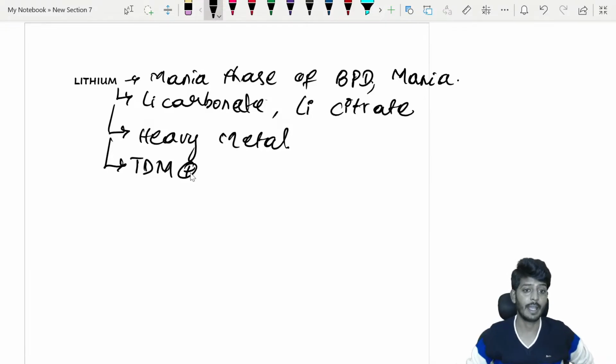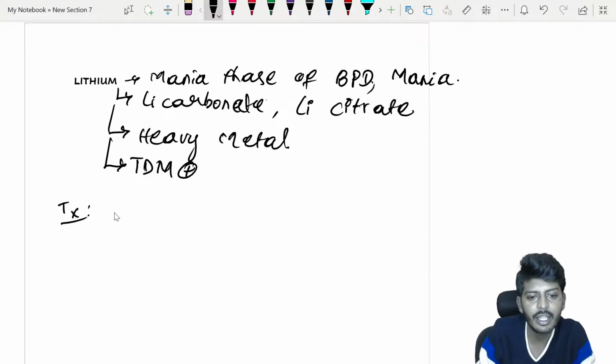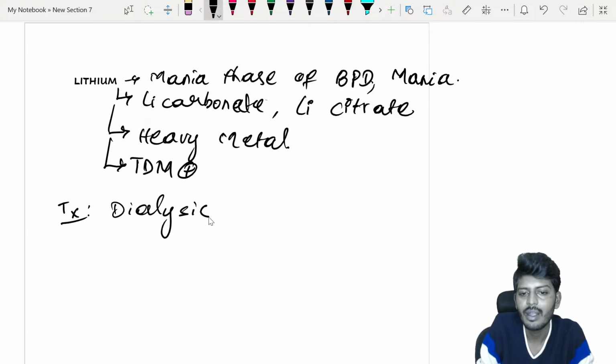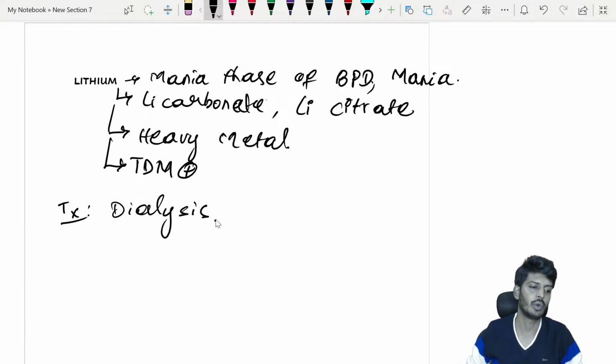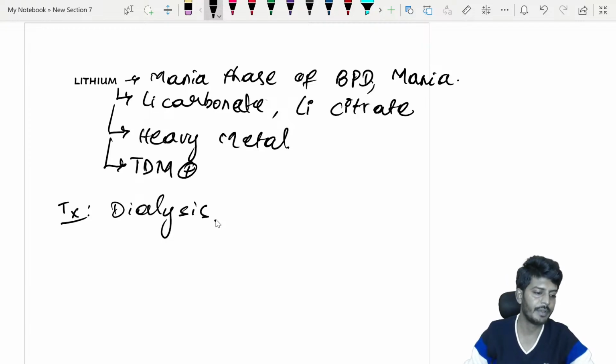Phenytoin requires a TDM. Now lithium, if there is an overdose, the treatment for the lithium overdose usually is dialysis only. What is the treatment? Dialysis only. Hope everybody is able to understand. Yes, lithium, you're absolutely correct, Sanchit. It is a drug of choice for mania and the mania phase of bipolar disorder.